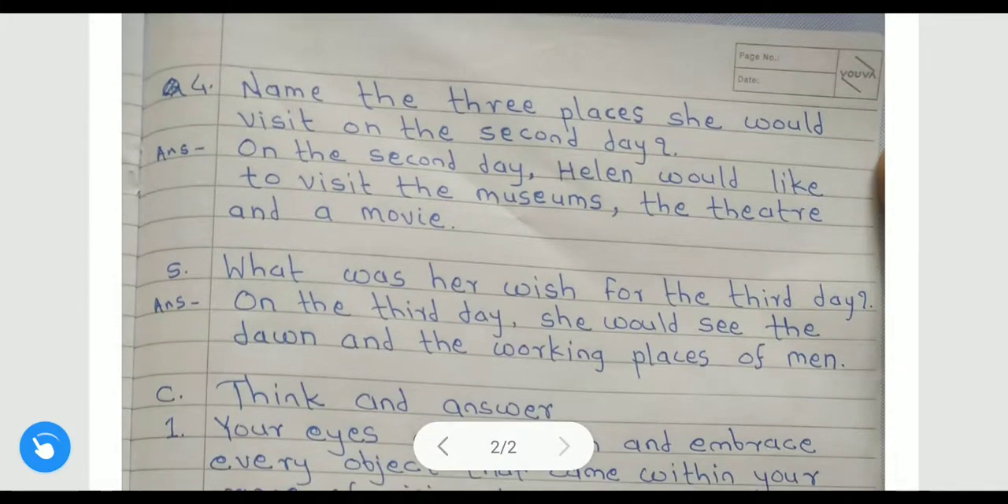So let us discuss question number 4. Name the 3 places she would visit on the second day. Do you remember which are the 3 places she wanted to visit on the second day? Here it is given that Helen would like to visit the museum, the theater, and a movie. So she wanted to go for a movie, visit the museum, and go to the theater.